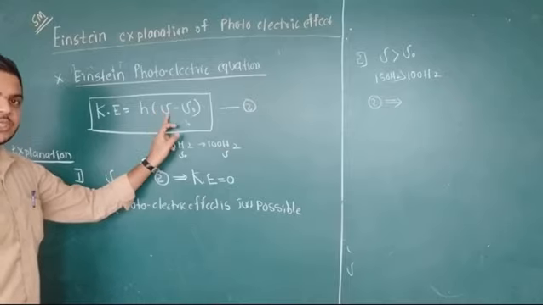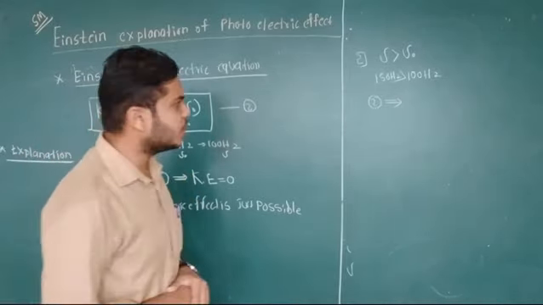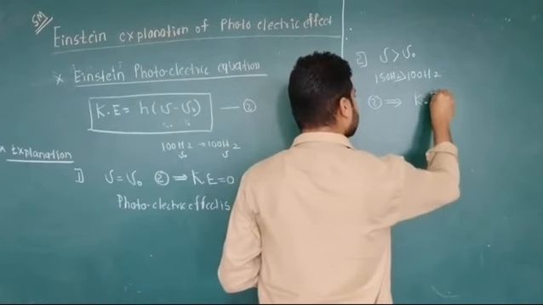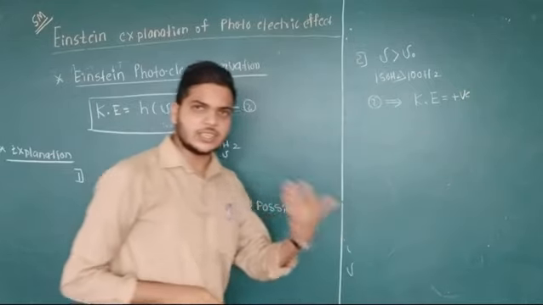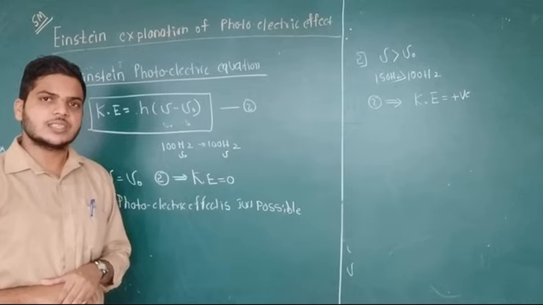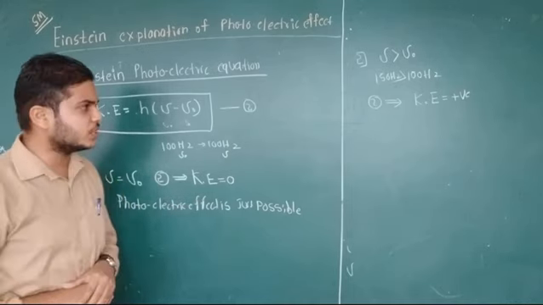Kinetic energy is positive means we have some value for the kinetic energy. From equation number 2, kinetic energy is not zero, it is some positive value, greater than 0. It means the emitted electrons are having some kinetic energy. They are moving with some velocity.